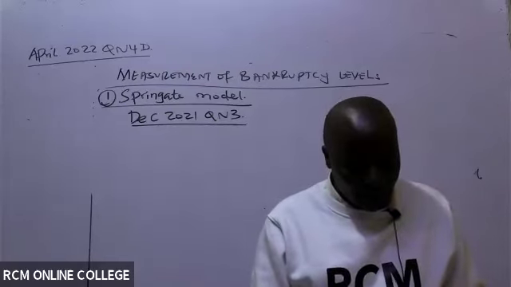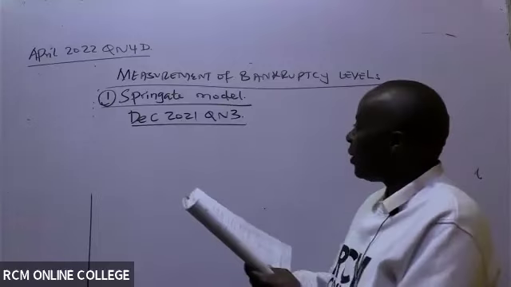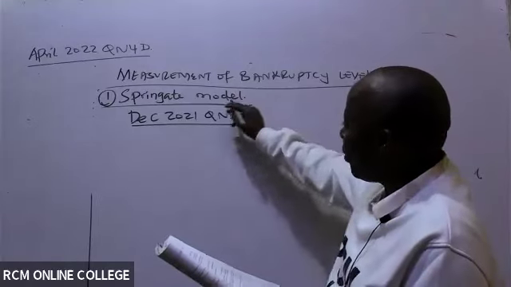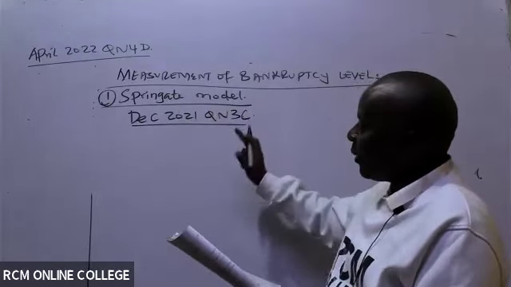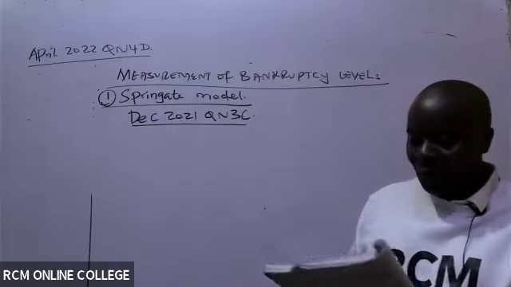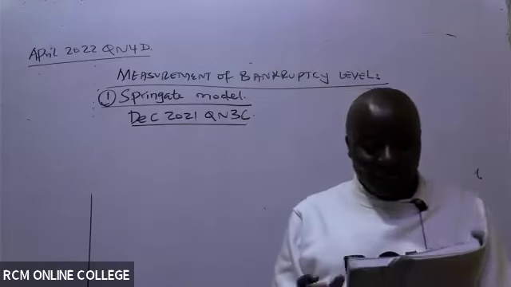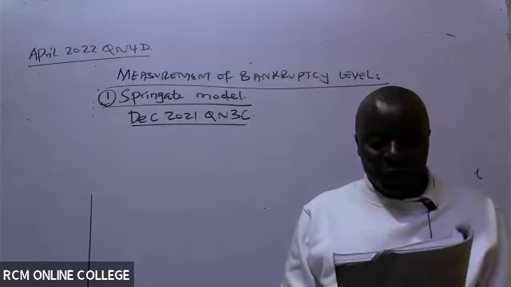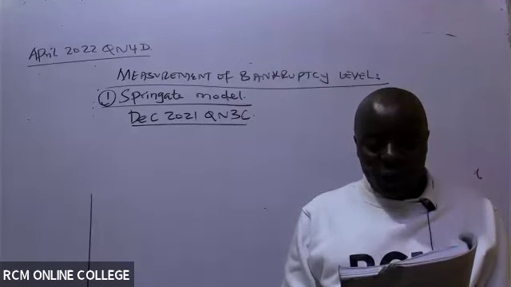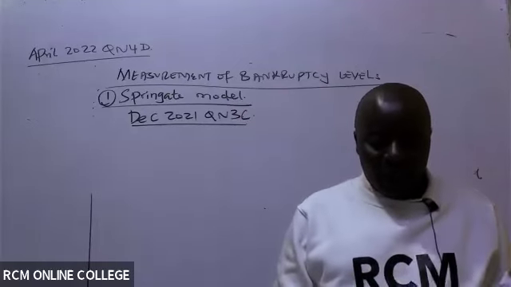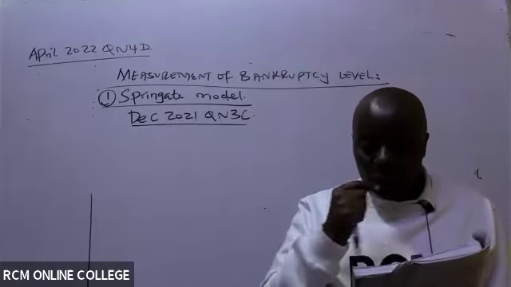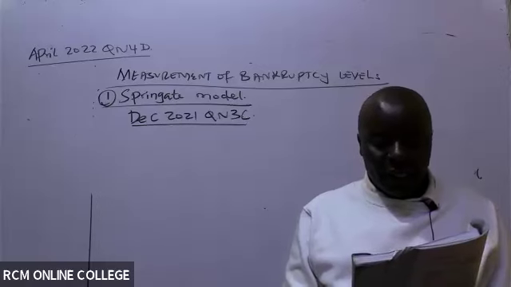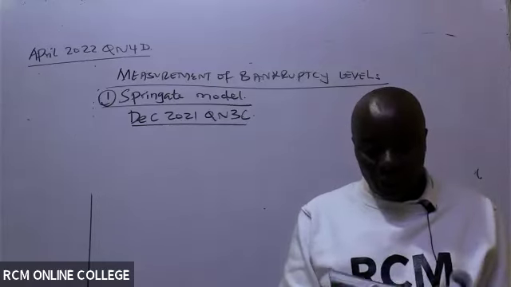So we are told it is part C. We start with part C. This is what is testing Springate. So we are told the following data relates to Carbon Limited, a company that operates in the manufacturing sector for the year ended 31st December 2020.